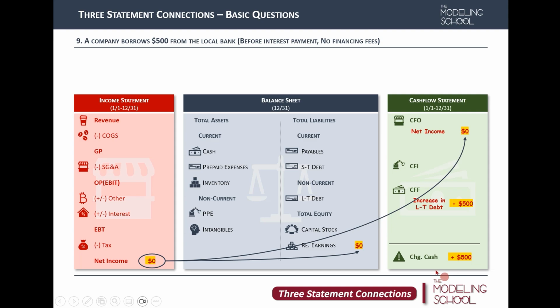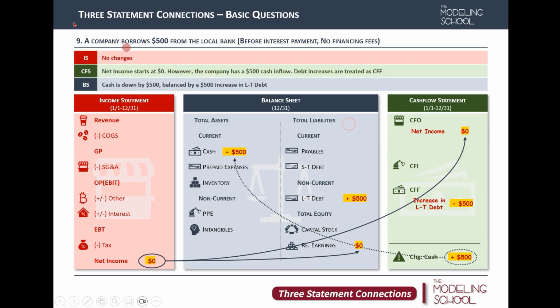A $500 increase in net change in cash would affect year-end cash balances, and obviously we're going to increase long-term debt accounts by $500. So this case is also fairly simple. No changes to the income statement. Net income is going to start from zero.